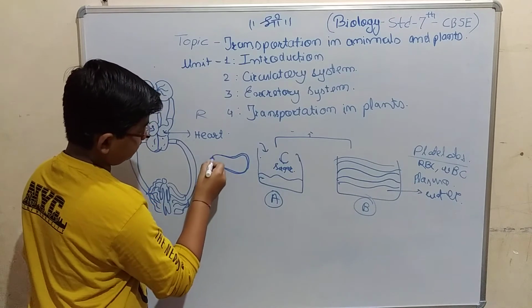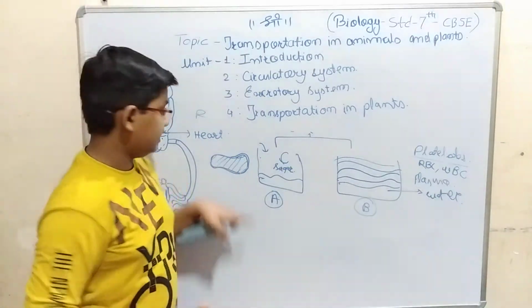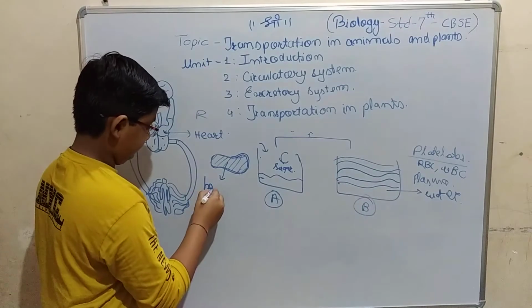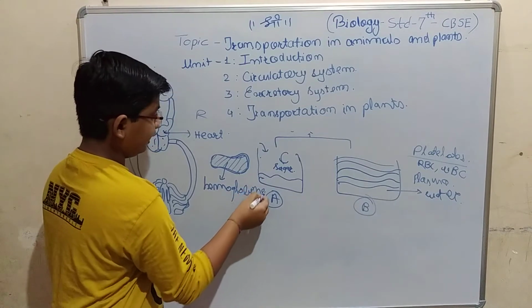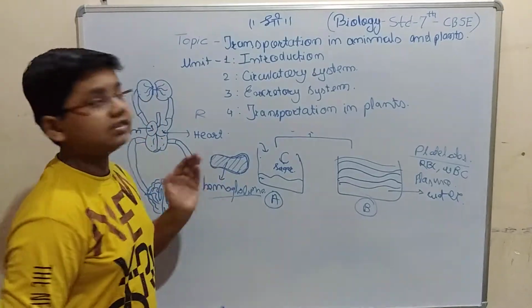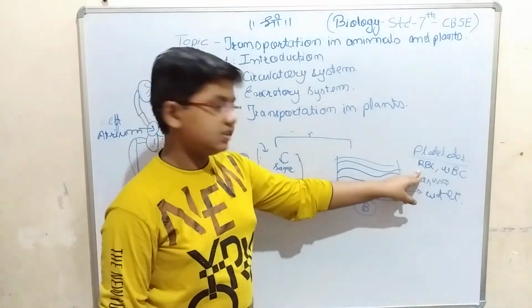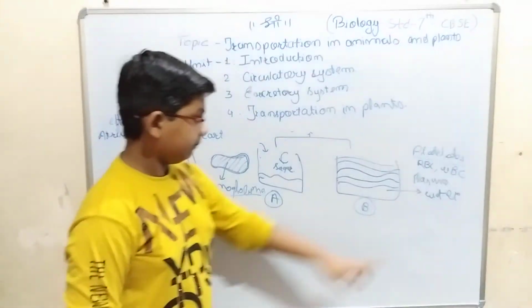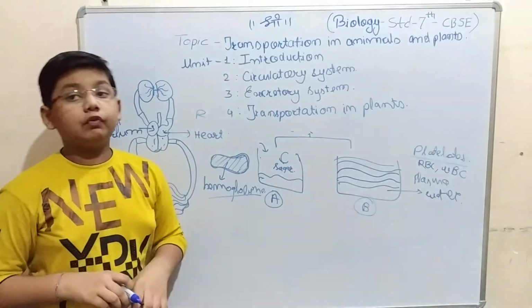They look like this and they have a red color, and that red color is taken by the blood cells. That red pigment is called hemoglobin. The coloring pigment of the red blood cells is called hemoglobin, which gives the red blood cells their red color. That is red blood cells or red blood corpuscles. These are the same. And WBC is white blood corpuscles or white blood cells.